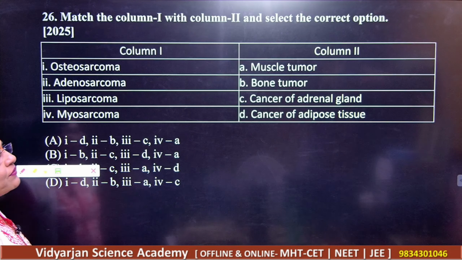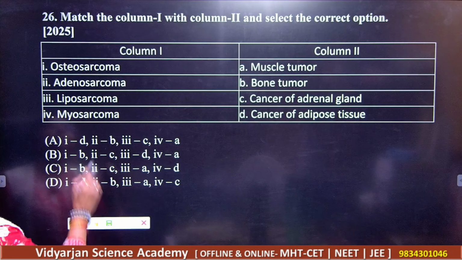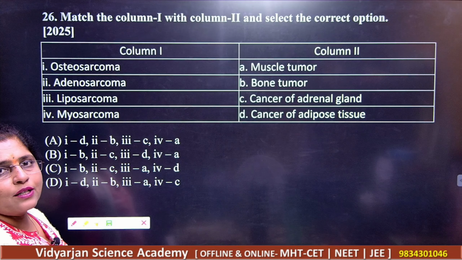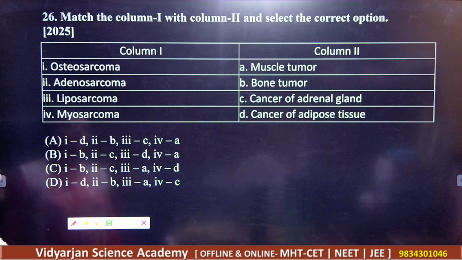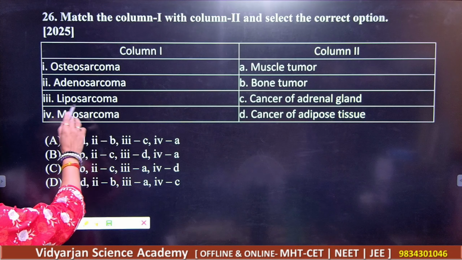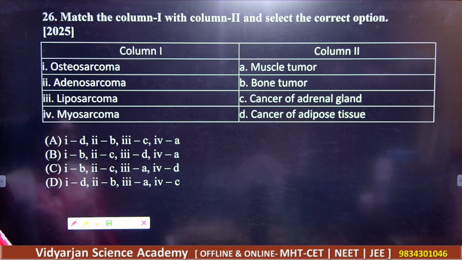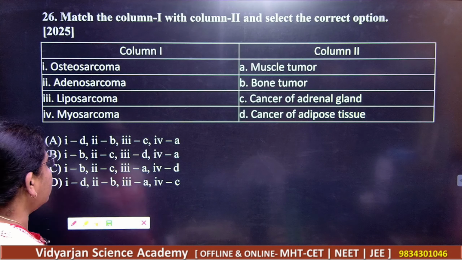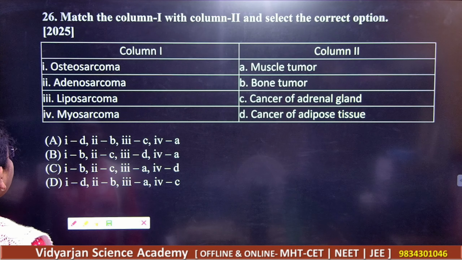Next, match the following here. Column 1 and column 2. So osteosarcoma, adenosarcoma, leucosarcoma and myosarcoma. So what are the tumors here? So we are supposed to find out the correct answer.